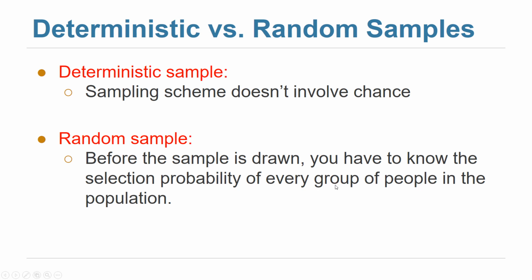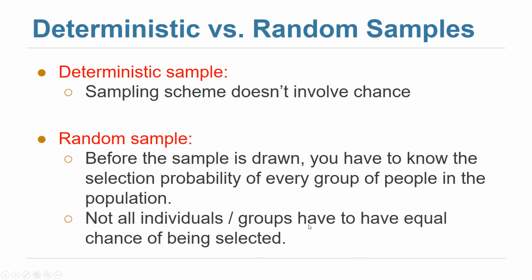Every subset. In advance, before we draw the sample, we know the probability to get any subset of the population, so we can calculate it. We don't have to calculate it for every subset because the number of subsets is huge, but we know how to calculate it. If we know how to calculate the probability of every subset in the population to be in the sample, then this is a random sample. Otherwise, it's not.